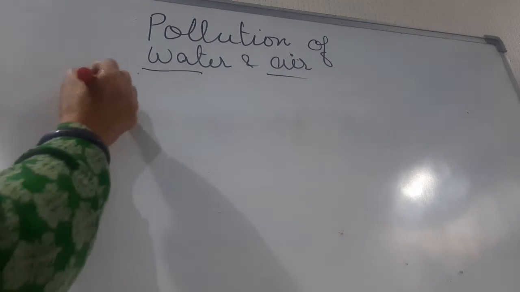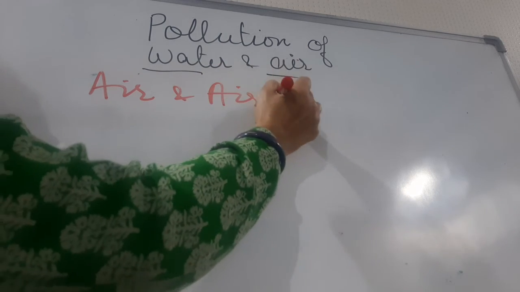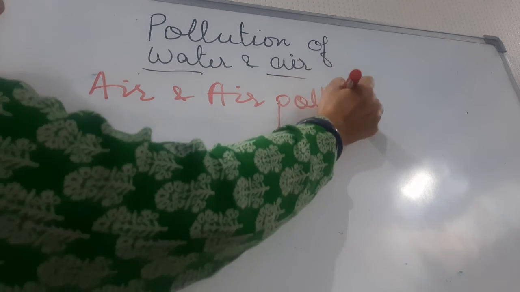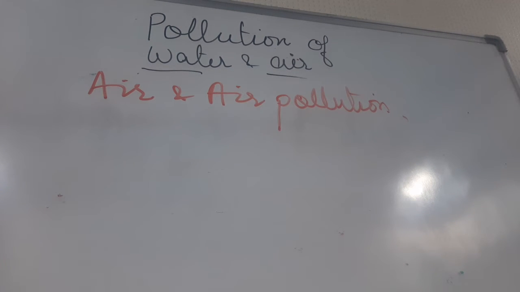Now children, let us talk about air and air pollution. We all know that air is an extremely important natural resource, and we all know that we just cannot live even for a few minutes without air. So air is supposed to be very important. It contains small quantities of other gases.